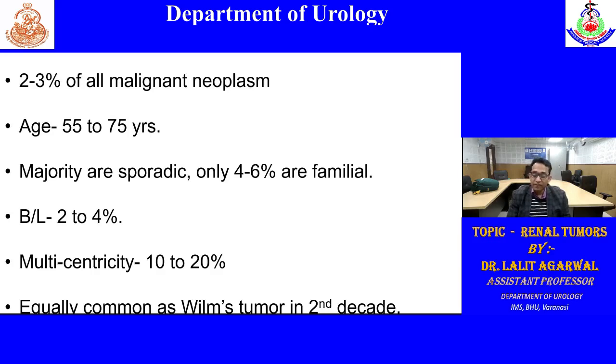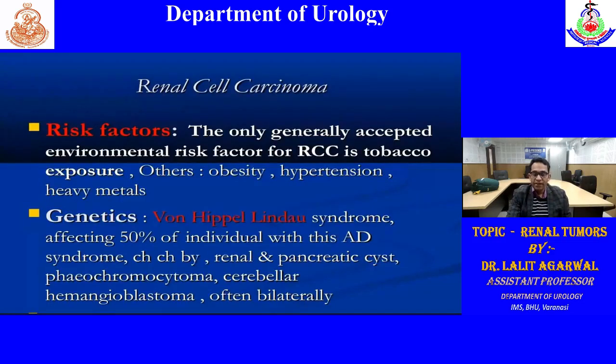So after the second decade, RCC is the most common renal tumor, but as we know, before 10 years, Wilms tumor is generally the most common malignant renal tumor. But in the second decade, these are equally common, Wilms and RCC. But sometimes if it's an objective question, RCC is more common as compared to Wilms, even in the second decade. Coming to the risk factors and etiology,